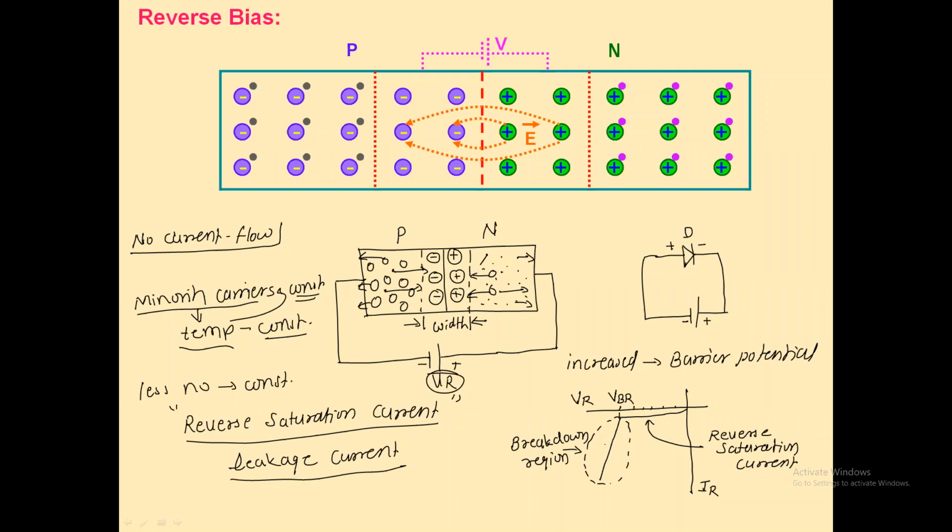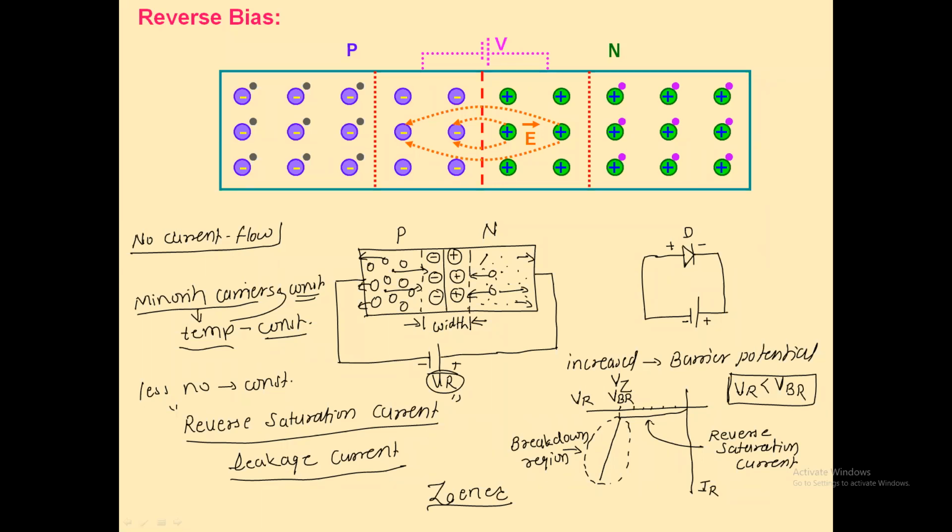It means that practically we have to take care that this reverse voltage VR must be less than the VBR, the breakdown voltage. And this breakdown voltage of a diode is given by the manufacturer. And this concept was given by one of the scientists, and his name is Zener. So this breakdown voltage is also called the Zener voltage.